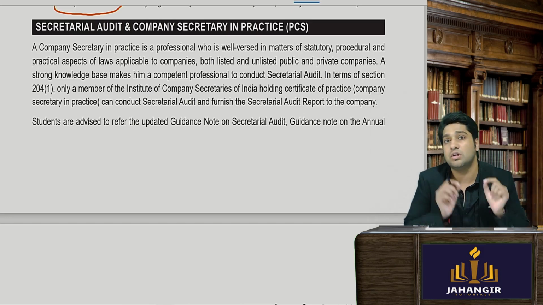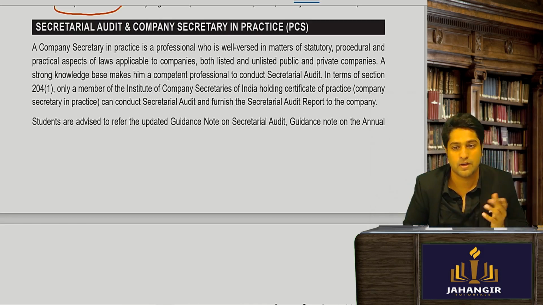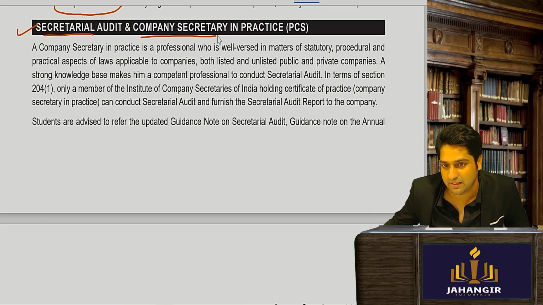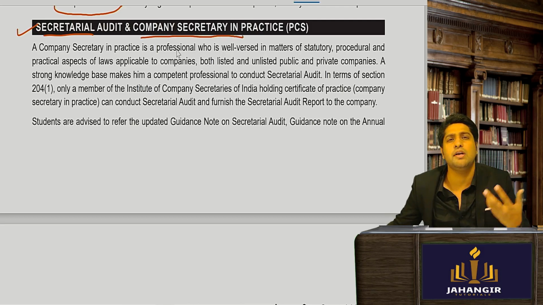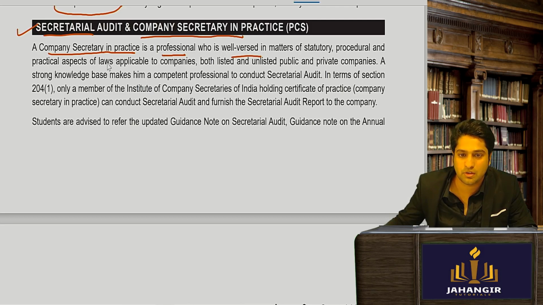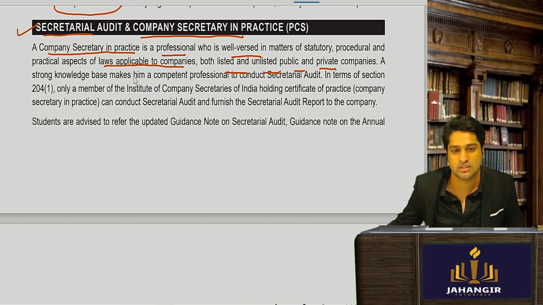Now moving ahead to the more specific laws, what is given in those sections that we discussed earlier. Firstly, a secretarial audit and a company secretary in practice. A little bit starting about company secretaries. A company secretary in practice is a professional who is well versed with all the particular laws applicable to the companies, both listed, unlisted, private, public, everything. He has a strong knowledge and that makes him a competent professional to conduct a secretarial audit.